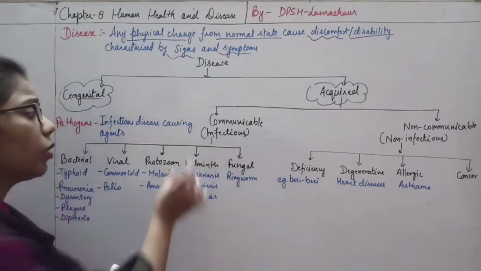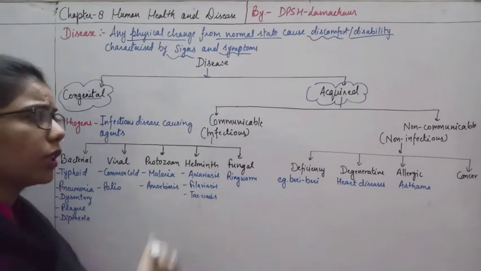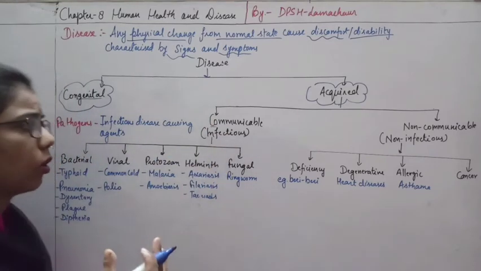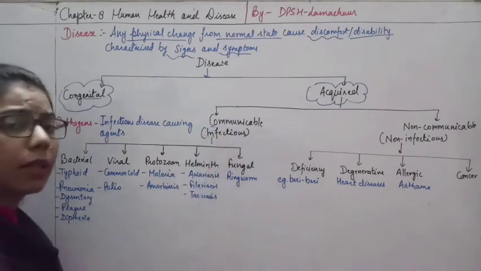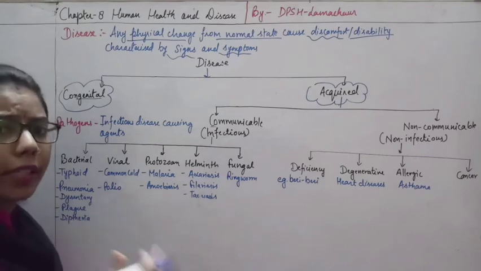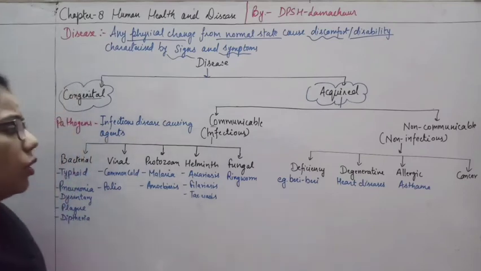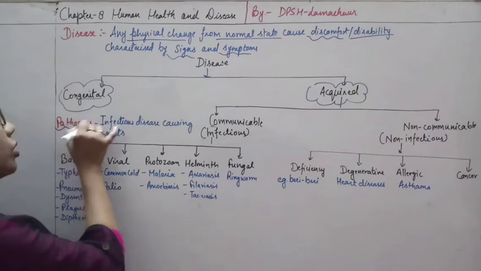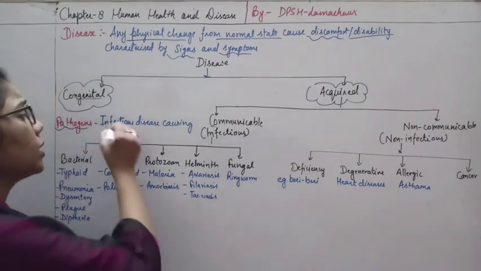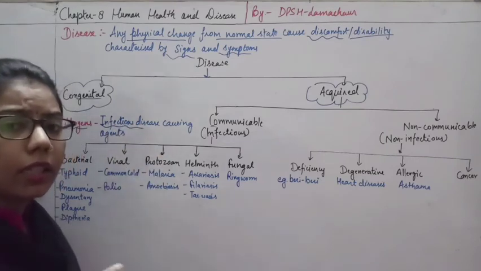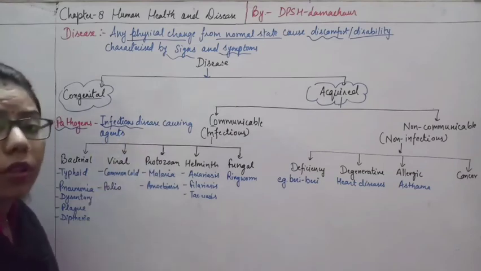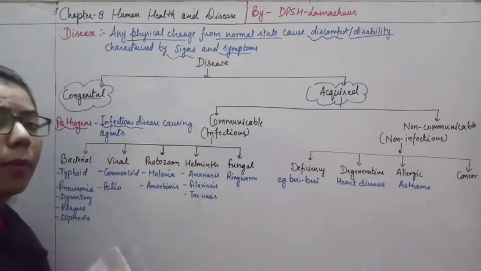Okay, so now again if you see here, the communicable diseases can be of different types, on the basis of different agents. These diseases need some pathogen by which they can be transferred or passed on to the individual. So here we have used one word, pathogen. What is a pathogen? Pathogens are those agents which cause infection. So we can say that infectious disease causing agents are known as pathogens.